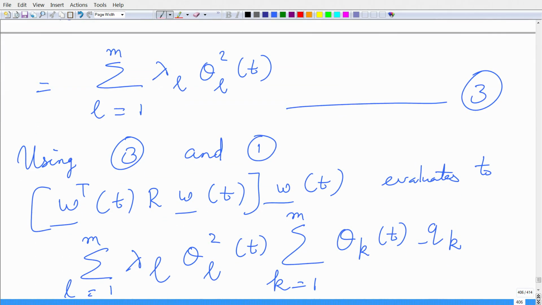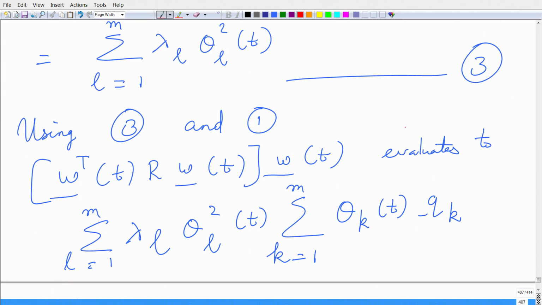Now, using this equation and my expansion for w of t in terms of the eigenbasis, I can compactly simplify this in this manner, which you see in the terms above in the red flower bracket here.